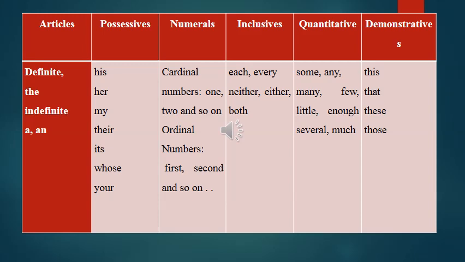Demonstrative: this, that, these, those. This and that are both used before singular nouns. These and those are both used before plural nouns. So now we'll be taking these six types step by step, one by one.